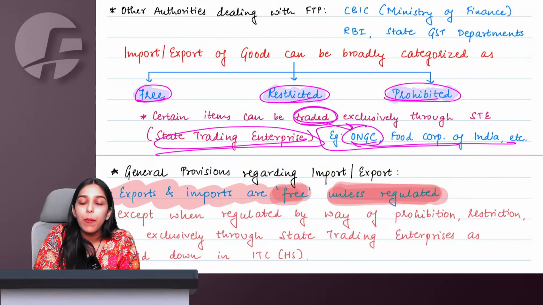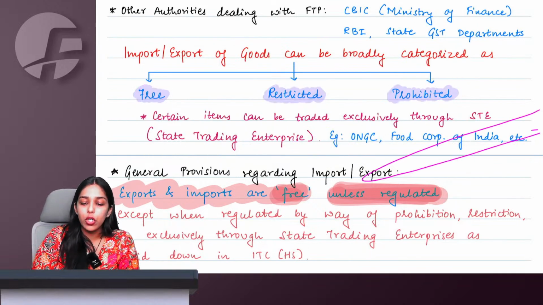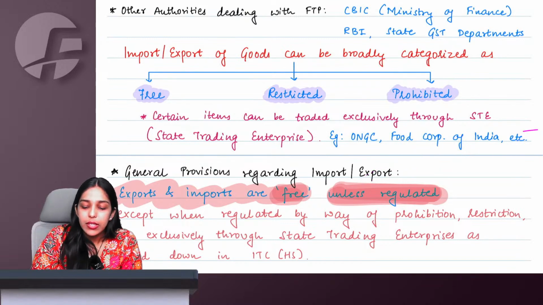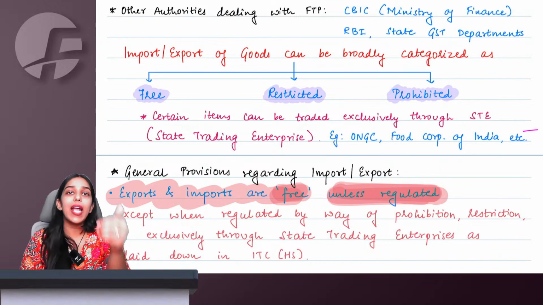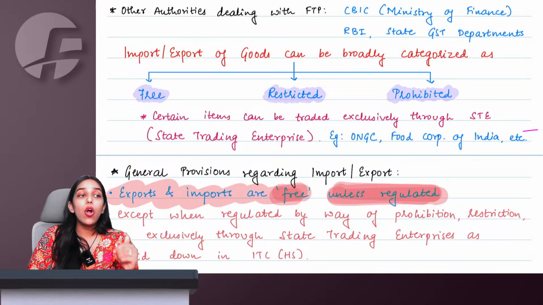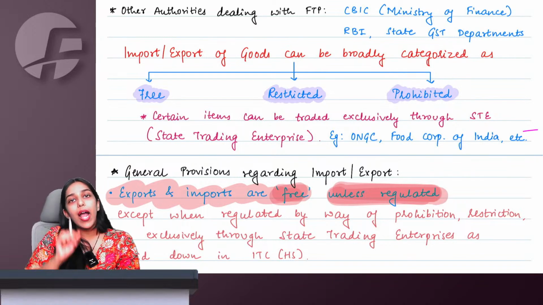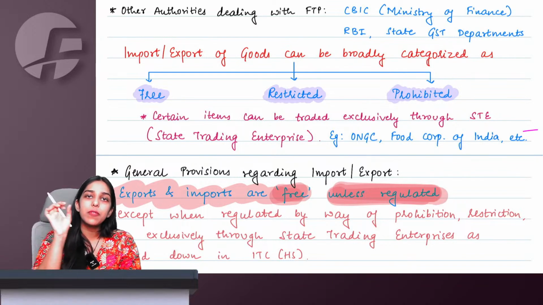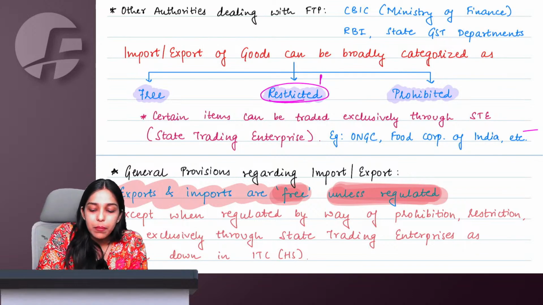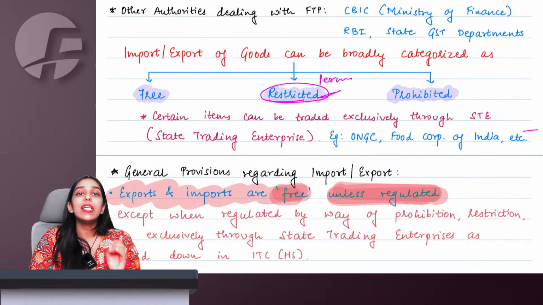So this could also be a possibility. Then certain import export could be restricted. Restricted means it is okay, you can import or export these goods, but not without permission. Even if you have IEC code and you want to import or export certain goods, you will have to take permission from government. So these things are restricted.